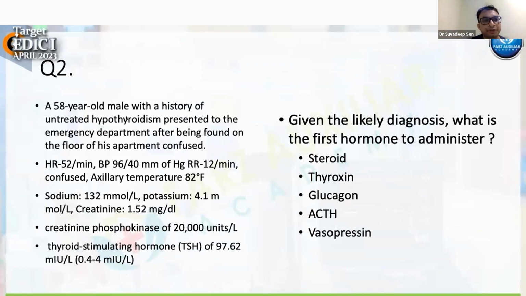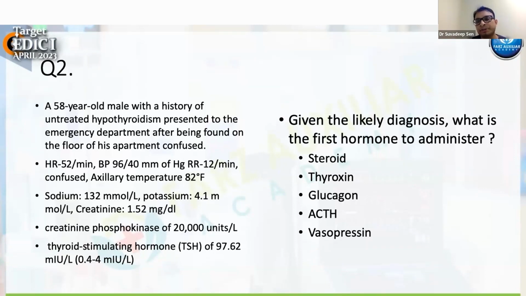Second MCQ. A 58-year-old male with a history of untreated hypothyroidism presented to the emergency department after being found on the floor in his apartment, confused. His heart rate is 52, BP is 96/40, respiratory rate is around 12, and he's confused. His axillary temperature is around 82 degrees Fahrenheit, sodium is 132, potassium 4.1, creatinine 1.5. Creatine phosphokinase is 20,000, TSH is 97. Given the likely diagnosis, what is the first hormone to administer?